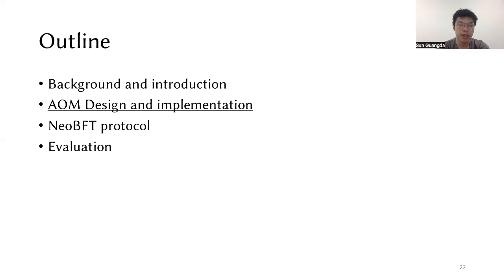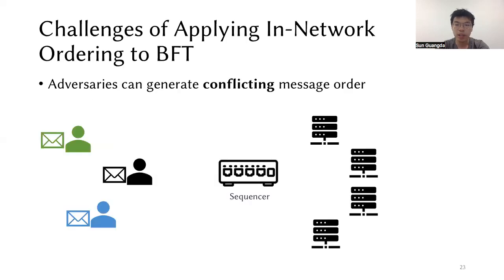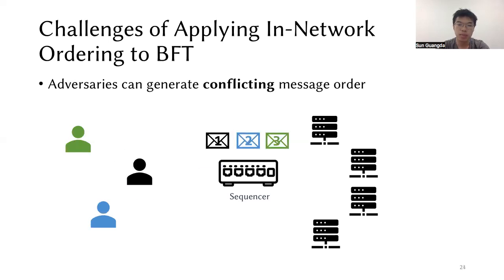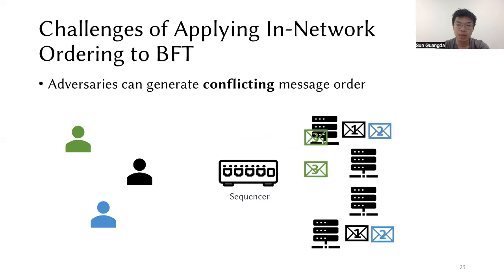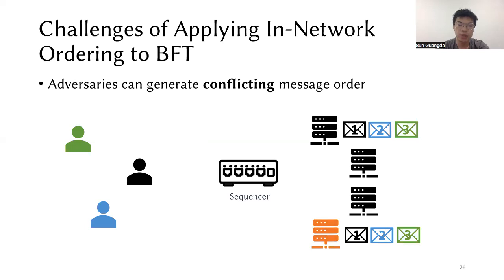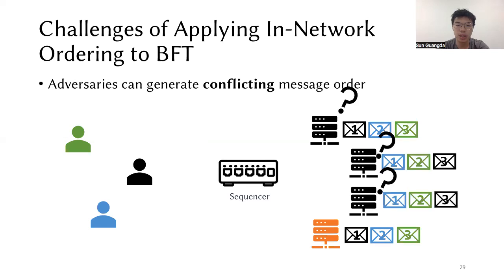Next, let's talk about AOM design and implementation. Blindly applying in-network ordering to the Byzantine fault model will not work because adversaries can generate conflicting message orders. When the sequencer multicasts the messages, say some of the ordered messages are lost due to network partitioning. In such a case, a faulty replica may relabel the received messages with different sequence numbers and broadcast them to replicas who did not hear from the sequencer. Then the replicas cannot reach consensus on the message ordering and fail to maintain consistency.